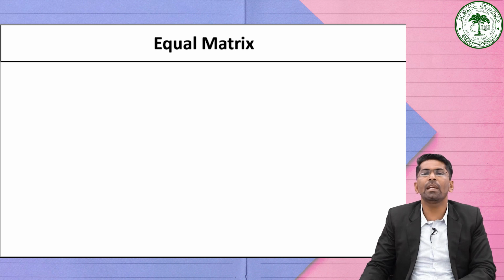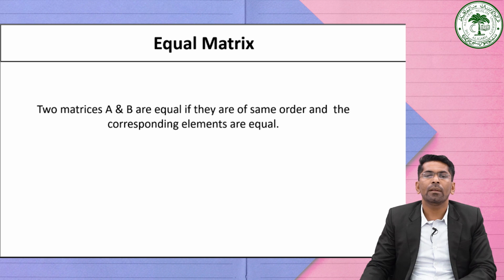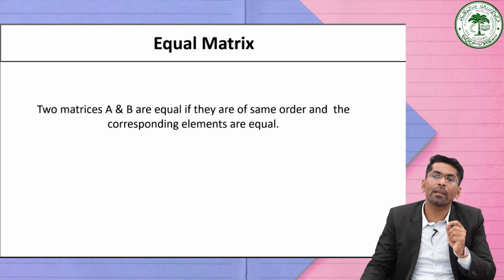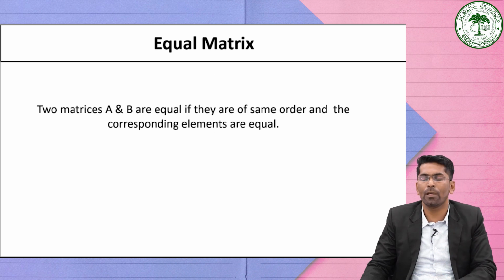Now we have equal matrices as well. We can say two matrices, matrix A and B, are said to be equal if they are of the same order and the corresponding elements are equal. What are the conditions? They are of the same order and the corresponding elements are also equal, then we can say that it is an equal matrix.